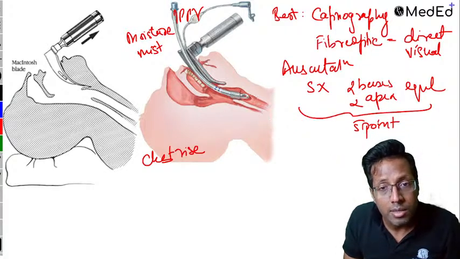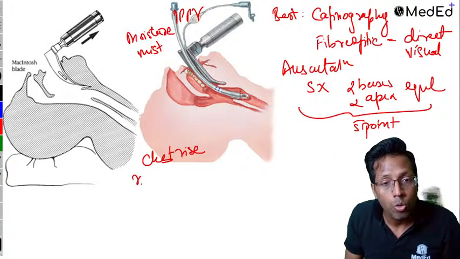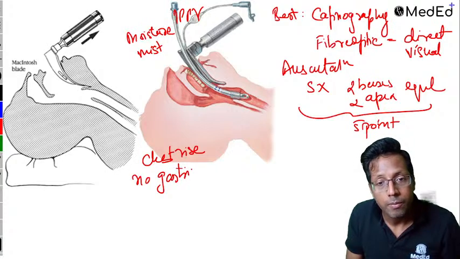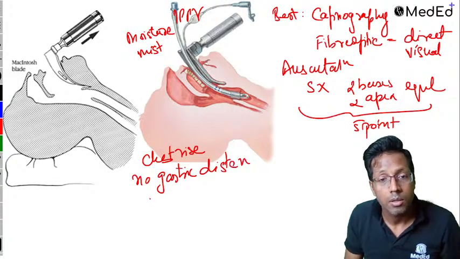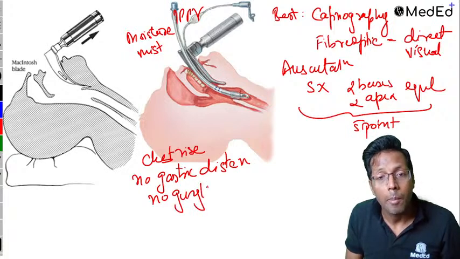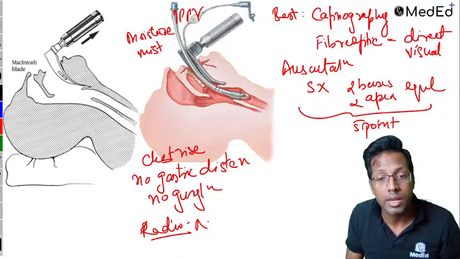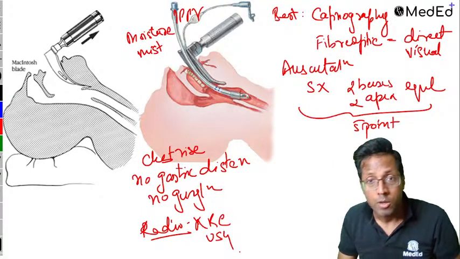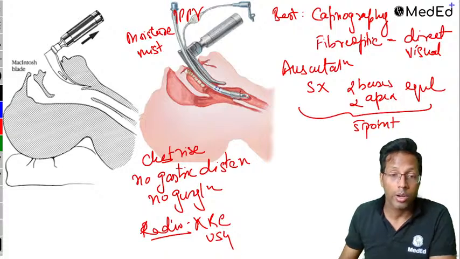So if your tube is inside the trachea, then there is no gastric distension and there is no gurgling. So these are all indirect signs. Apart from that, you have the radiological methods that you can diagnose. You can see that from the X-ray, or also from the ultrasound. Clear? So these are the ways to confirm the endotracheal tube.